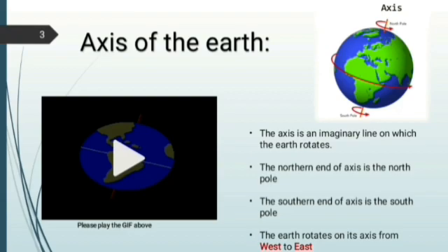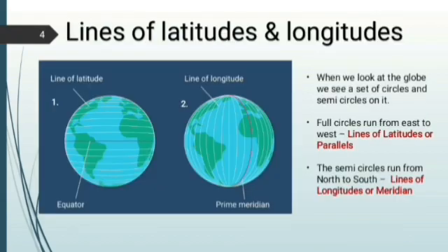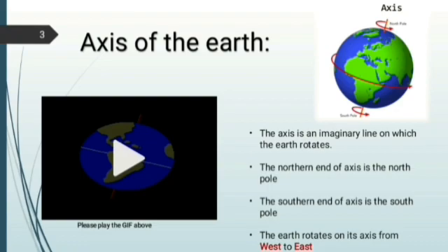The northern end of the axis is North Pole and the southern end of the axis is called South Pole. The earth rotates on its axis from west to east. If you play this video, you can understand clearly the earth is rotating from west to east. We get days and nights because of the rotation of the earth. We learned about the axis of the earth.